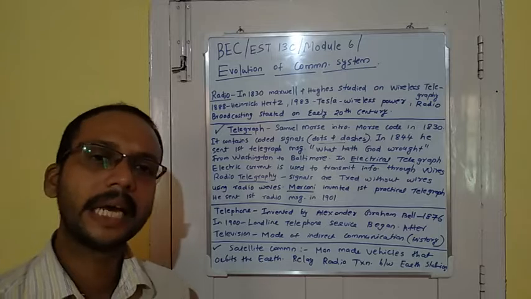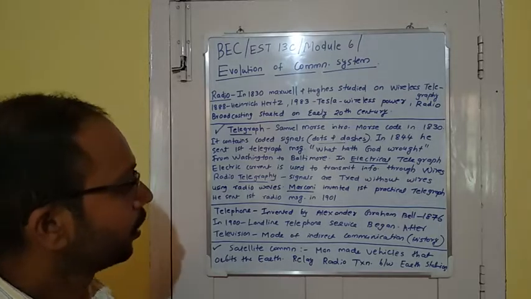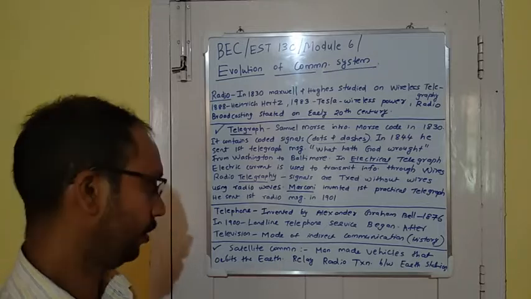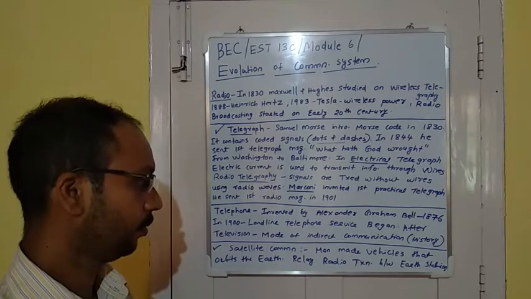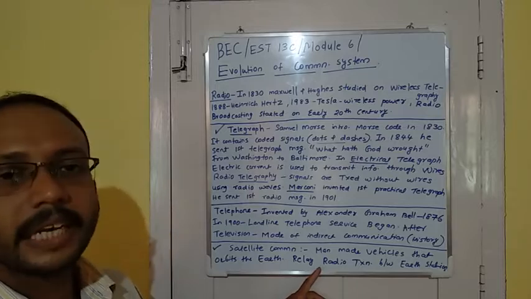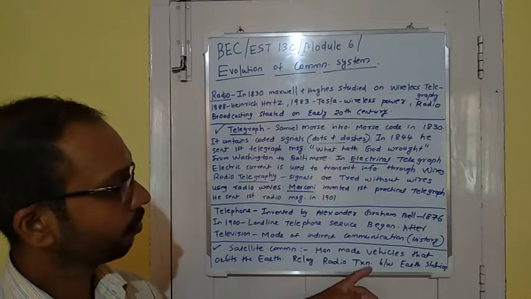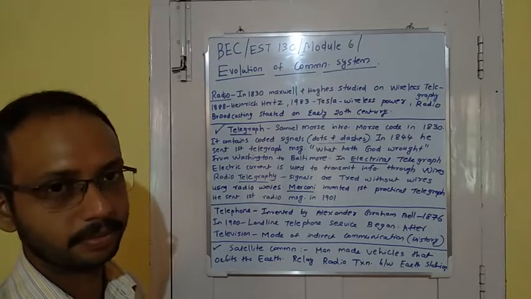Then come to satellite communication. Satellites are man-made vehicles that orbit the Earth. They are used to relay radio transmission between earth stations.